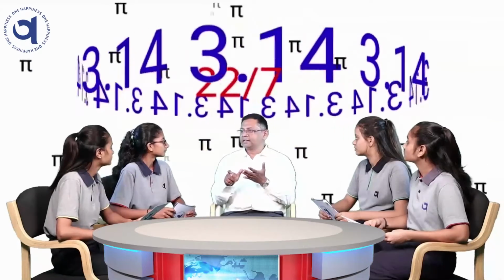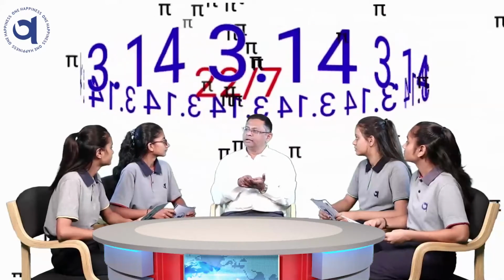But in pi, with 22 by 7, we cannot predict the end number, because it is 1, 4, 1, 5, 9, 2, 6, 5, 3, but after that we cannot predict the next number. If we could predict it, then we could consider it rational. Otherwise, it is called an irrational number. So pi, 22 by 7, can be represented by p by q, but this number is still irrational because of its nature.